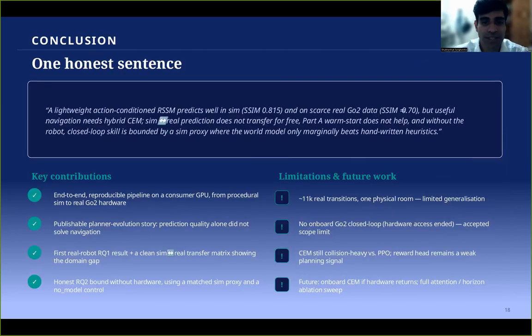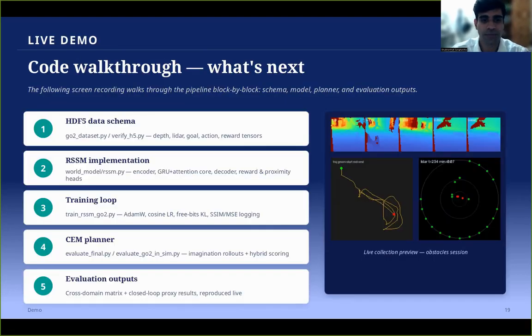So, conclusion, putting this all together: I would say a lightweight action conditional RSSM predicts well in simulation for part A. Warm-up doesn't help, and without the robot, closed loop skill is bounded by simulation proxy, where the world model only marginally beats handwritten heuristics. So, yeah.